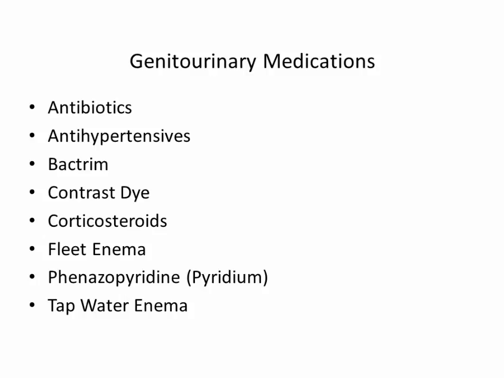Corticosteroids can help with nephropathy. Steroid treatment can prevent or delay loss of kidney function. Fleet enemas are high in phosphorus. They should be avoided in patients with elevated BUN and creatinine because phosphate cannot be excreted by patients with renal failure. Phenazopyridine, Pyridium, is used to treat dysuria.